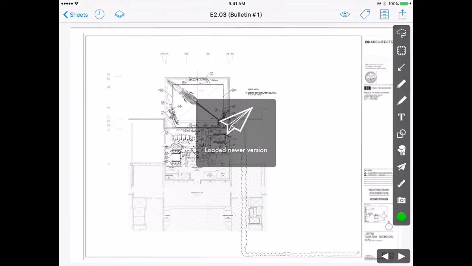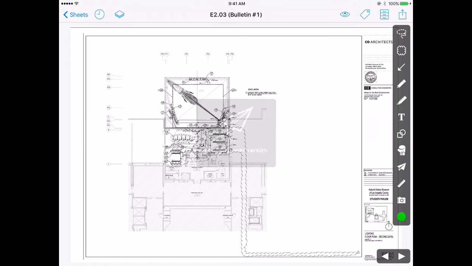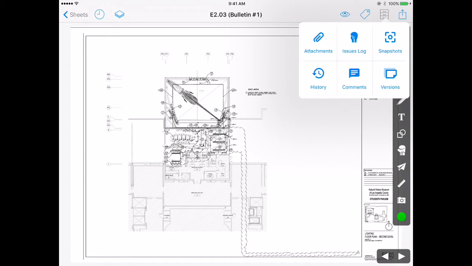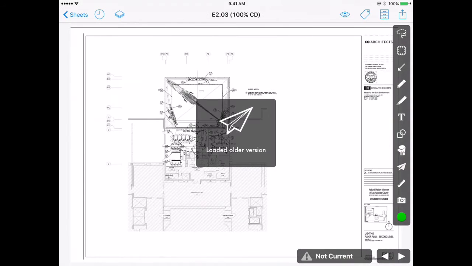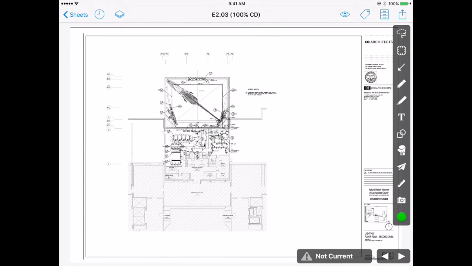The other place that I have access to older versions is up in my filing cabinet, up in the upper right-hand corner. A lot of very useful things here that I'm going to be talking about through the demo. But for the moment, you'll notice in the lower right-hand corner of the pop-up, I have my versions. If I go there, they're listed for me here, and I can go back to any older version just by tapping on it. Once again, the system tells me it's loaded an older version and gives me my not current badge.